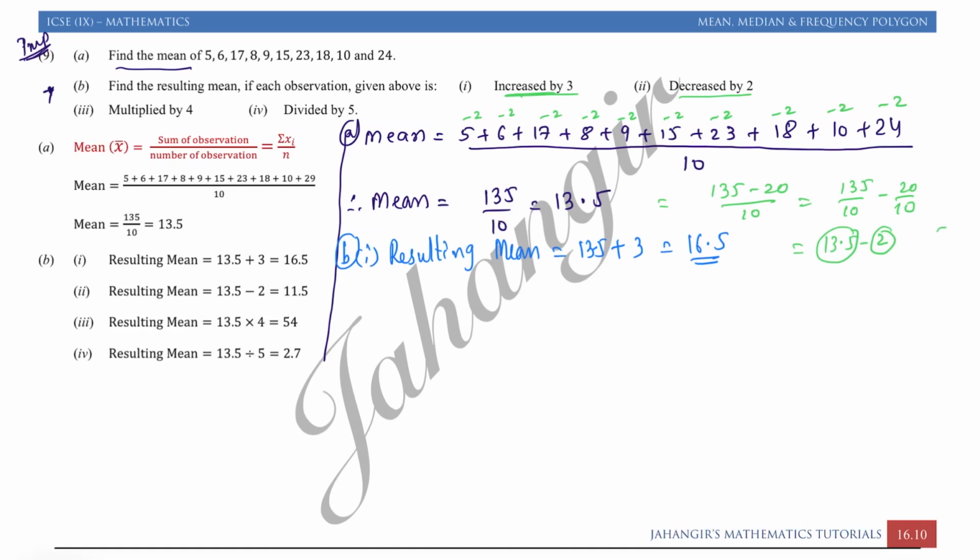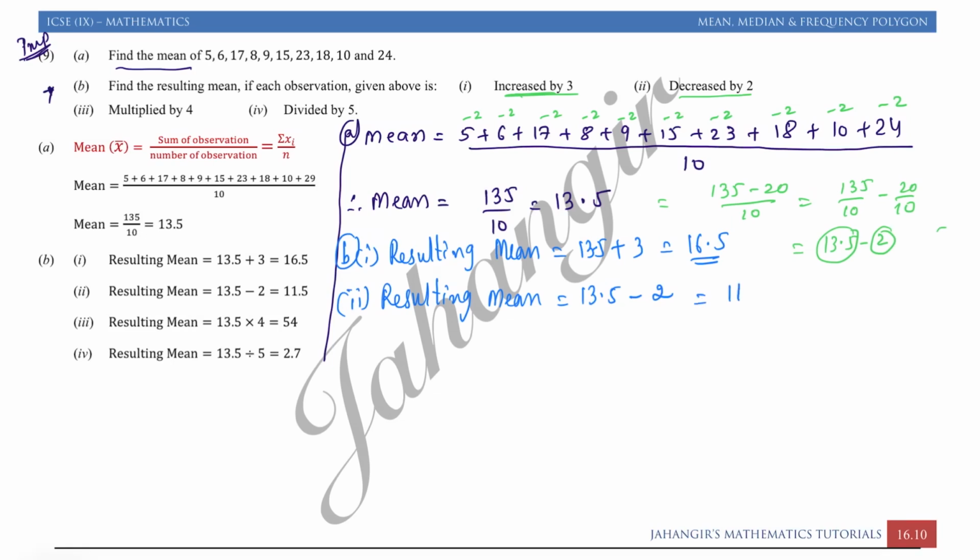So in short, whatever we are increasing, decreasing, multiplying or dividing, it all affects the mean. So here also my answer for the second part of B: the resulting mean is equal to the old mean minus 2, because each observation is subtracted by 2. So our resulting mean will be old mean minus 2.